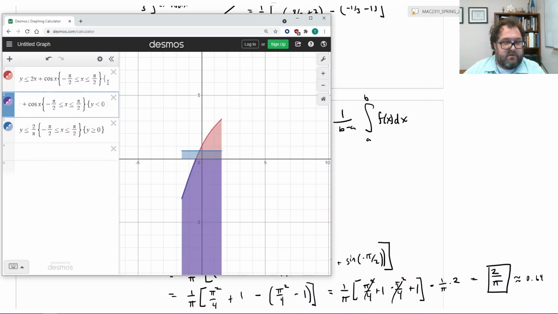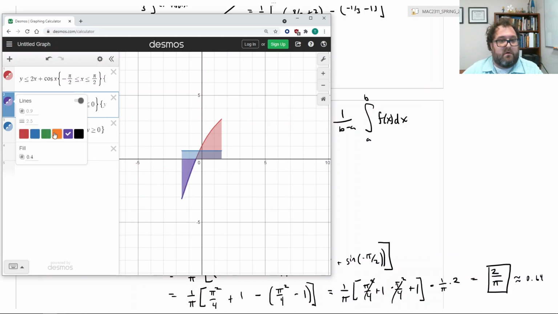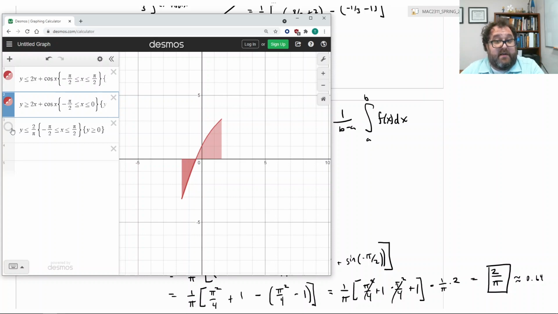Let's do this, and then let's do this, and let's make them both red. Okay, so there's maybe a graphical representation of the definite integral of the original function, 2x plus cosine x.